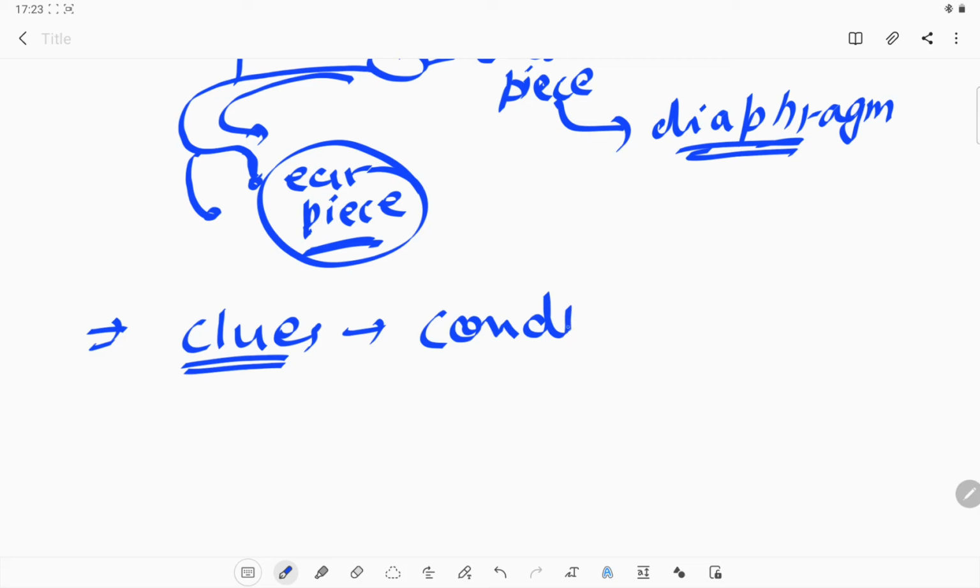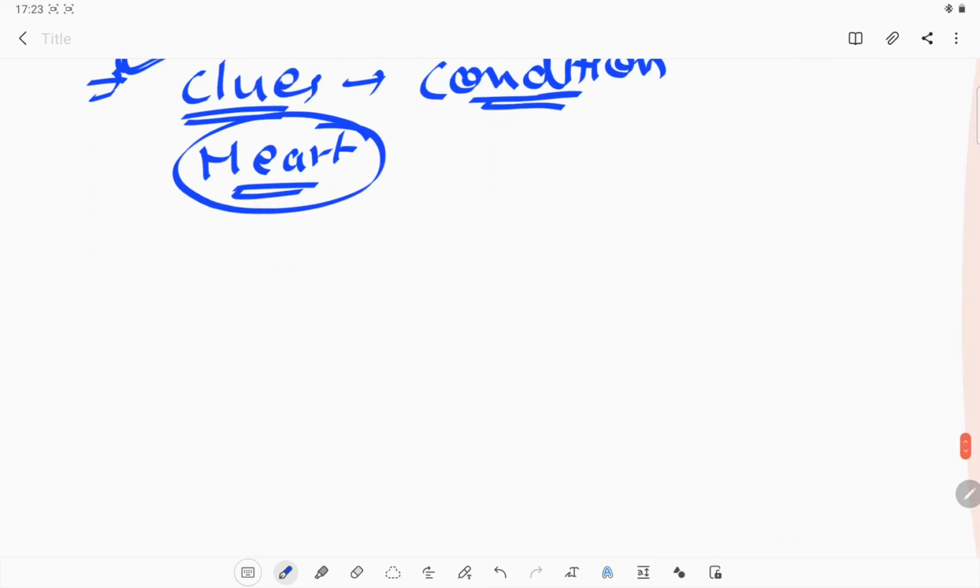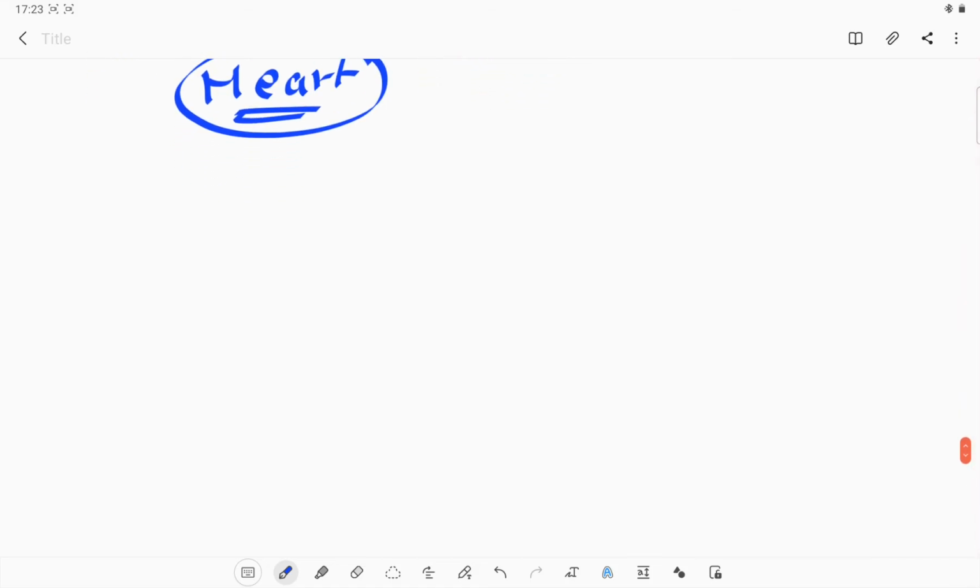Okay, to analyze the condition of a person or a patient, a doctor requires some kind of clues, so that if there is some kind of problem in the heart, they can detect it at an earlier stage. So they require the stethoscope very often. They use the stethoscope very often to analyze the condition of the patient.